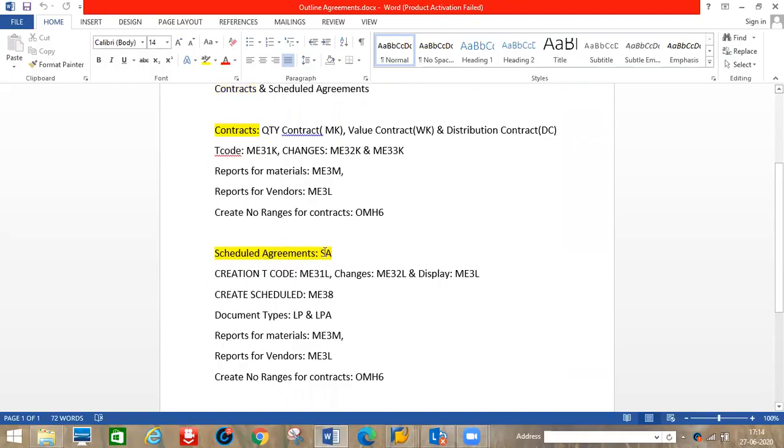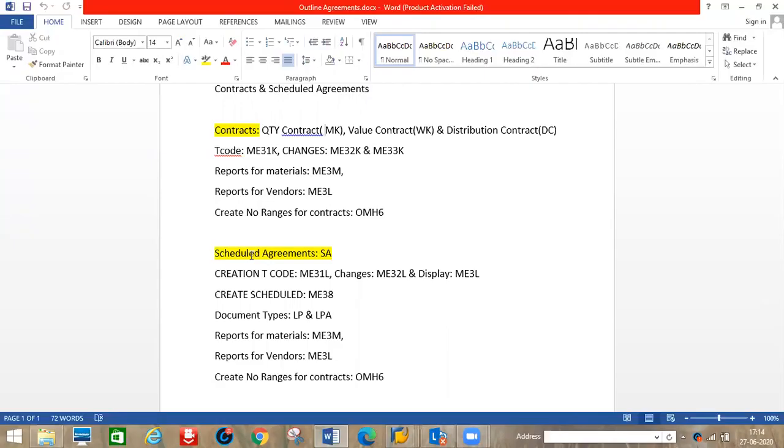Scheduled agreement short form is SA. Okay. SA, the schedule agreement is also the same. It's a legal document and it's a long-term agreement between vendor and company code. Same definitions for contracts and schedule agreements also. Plus, it's an external document because we will be sending it outside the organization. That is called an external document.